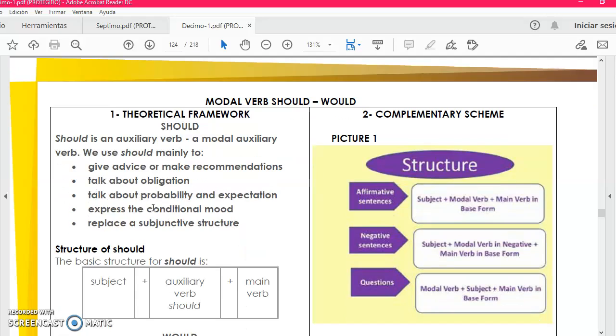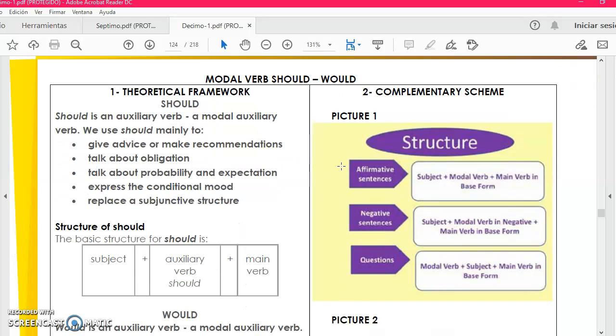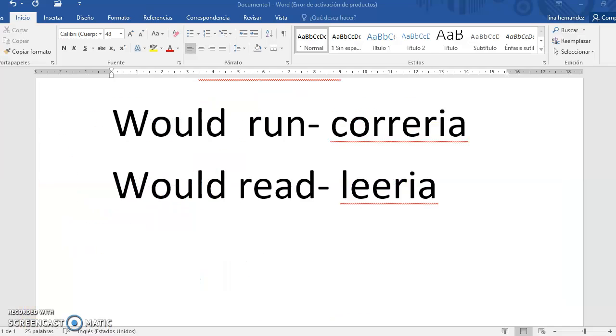Okay? How to write? ¿Cómo lo escribimos? Affirmative: subject, modal verb would or should, other verb in present, and complement. Negative: subject, modal verb would, could, or should in negative: wouldn't, couldn't.